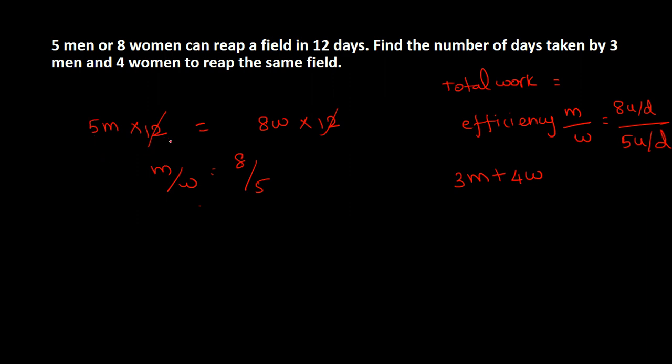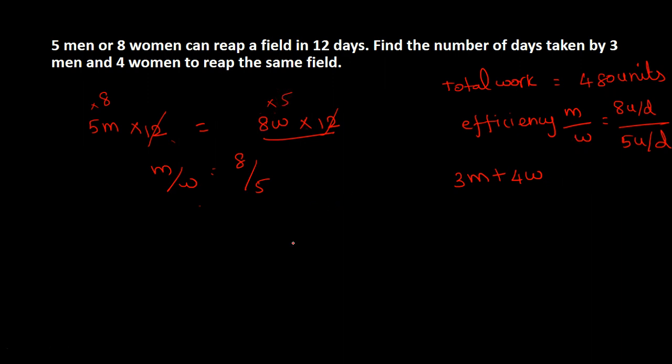5 men have to work for 12 days. So instead of men, I can substitute 8. So nothing but 40 into 12, 480 units. To cross check this value, substitute in the next group. 8 women working for 12 days. Instead of women, substitute 5. Again, 5 8s are 40, 40 into 12, 480.